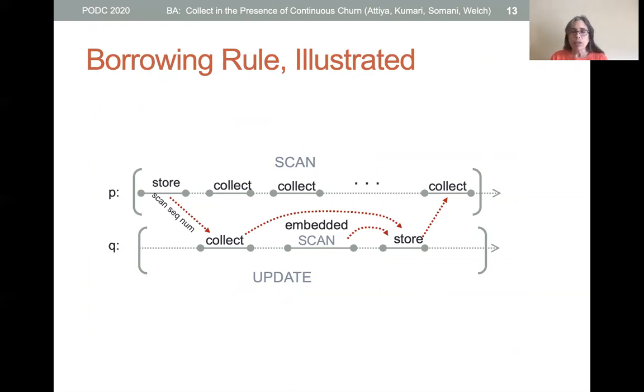At the beginning of Q's update, it does a collect, which obtains P's scan sequence number. Then Q does its embedded scan and stores its new value, the scan sequence numbers that it collected initially, and the view from its embedded scan. Once P collects this information from Q, P can safely borrow the view that came from Q's embedded scan.